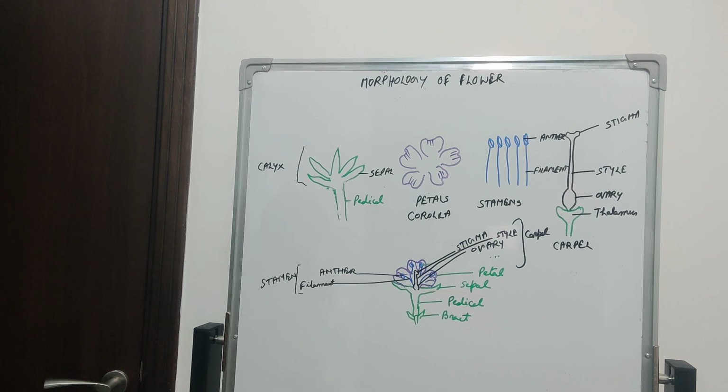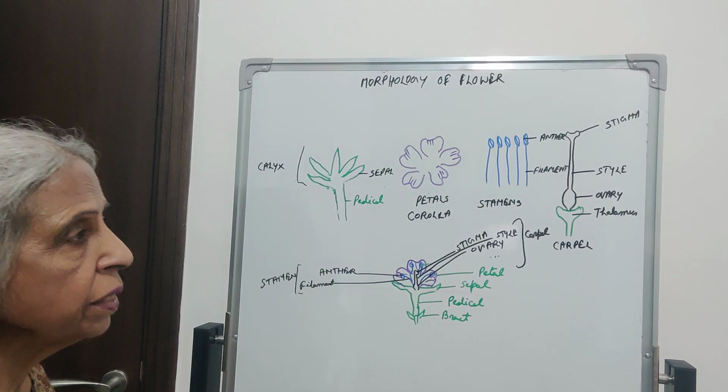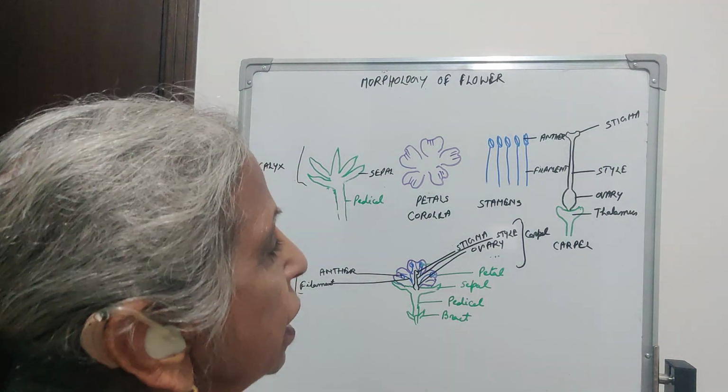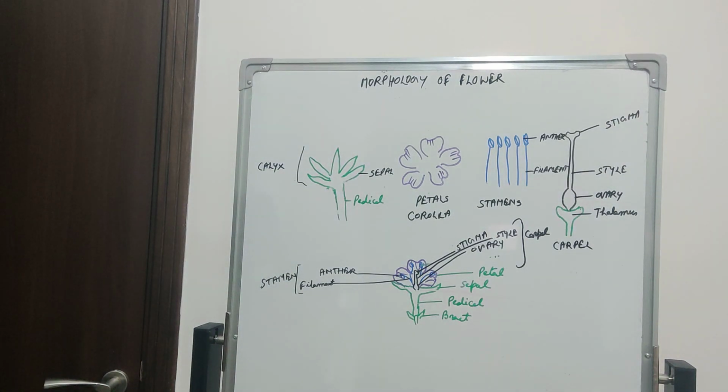These carpels may be free, then the condition is called polycarpellary apocarpous. These carpels may be joined, fused with each other, then the condition is called polycarpellary syncarpous. Depending upon the position of the ovary on the thalamus, with respect to the other parts of the flower, that is calyx, corolla, stamens, the ovaries are of three types: superior ovary, inferior ovary, and half superior, half inferior.